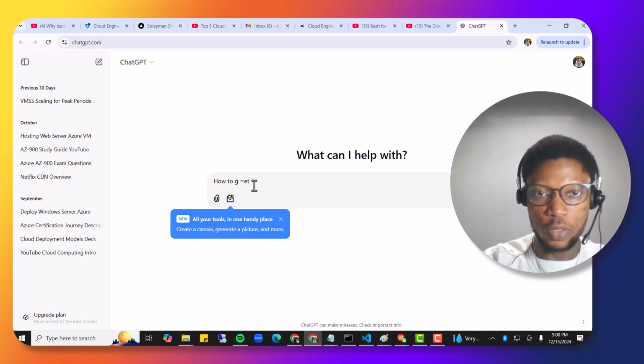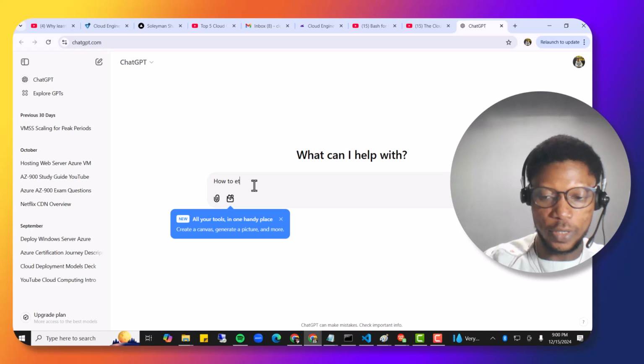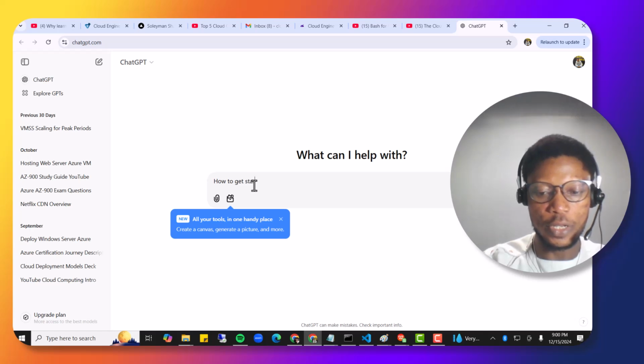Okay, so I think I'm having this issue here. Okay, I want to get started. Oh, my keyboard is acting up. Okay, I want to get started into cloud. So you have to be specific. So I'm actually going to use Azure for now, right? Azure Cloud Computing